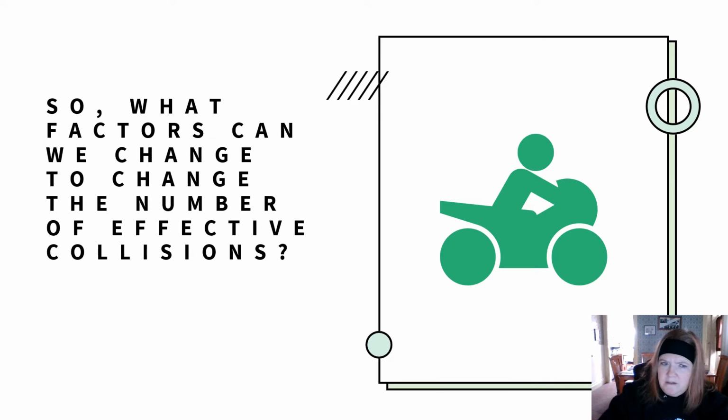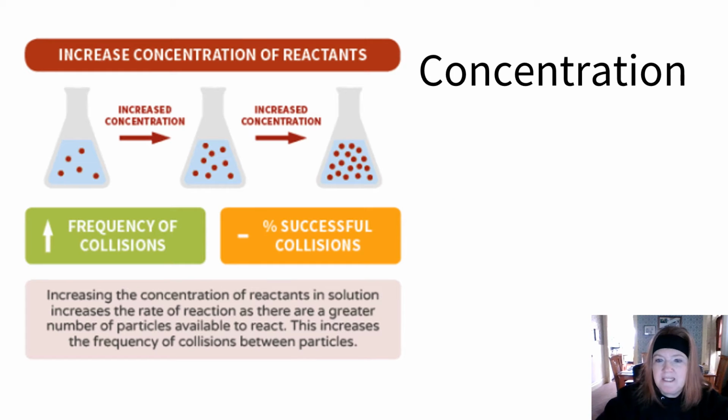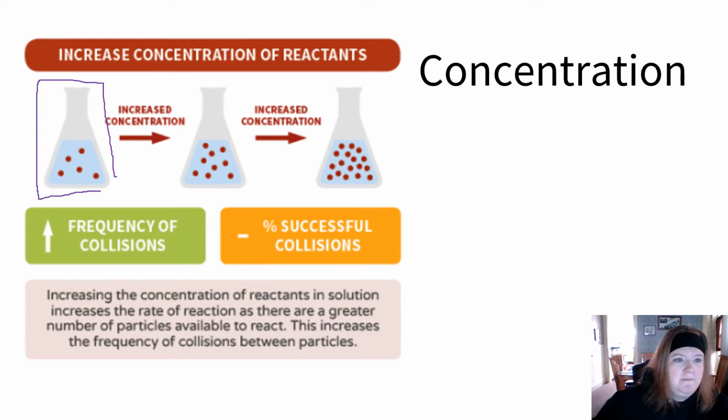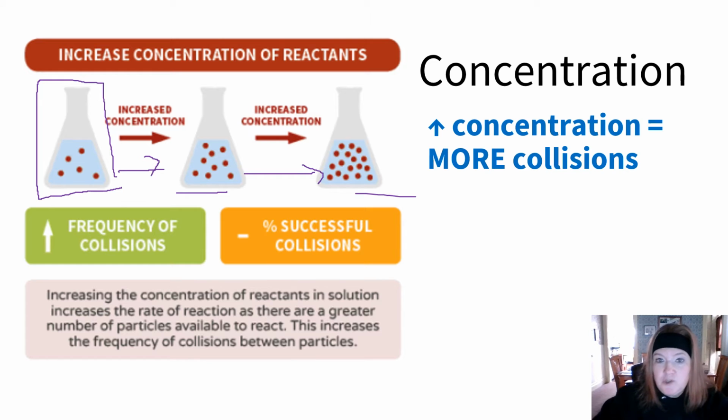So what factors can we change to change the number of effective collisions or change the rate? Well, let's see. Here's one: concentration. What does that mean? The amount of substance. So look here. See in this beaker right here? See how there's very few particles, and then as we go this way, more particles, more particles. So we are increasing the concentration.